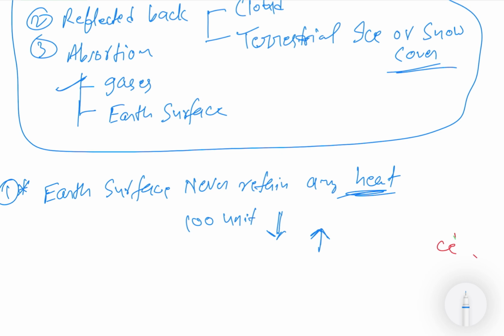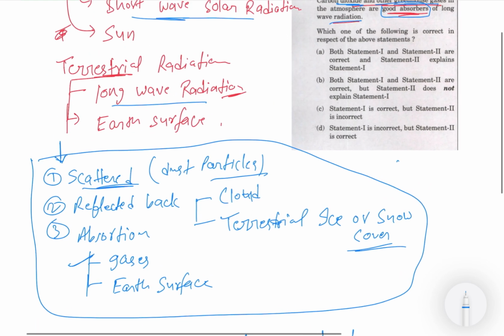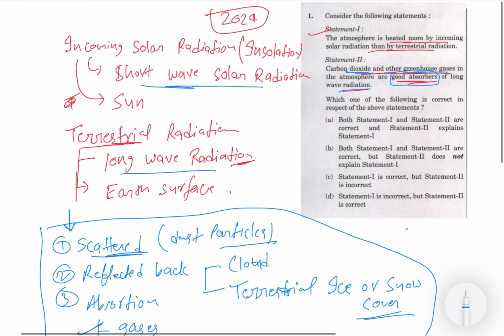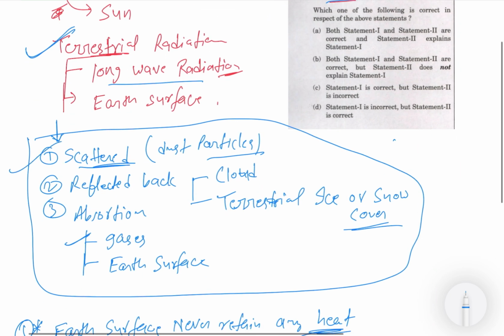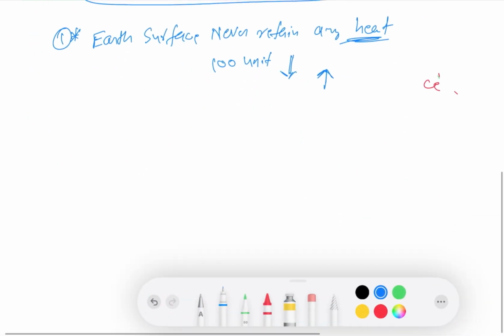But at a particular point of time, you have some energy, so that we will see. So these conceptual clarities happen. Now we start seeing the breakout of this insolation and the breakout of this terrestrial radiation, that is, how much is scattered, how much is reflected, and how much is absorbed. Now first of all we will see it for the insolation.